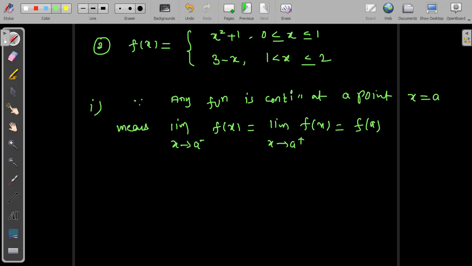So the limit of the function must exist, and that should be the same, as well as equal to the function value at the point x equal to a. If any function satisfies this condition, we can say the function is continuous.